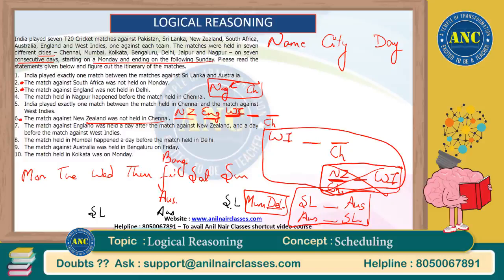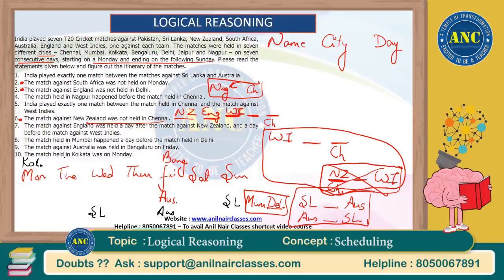The match held in Kolkata was on Monday. Okay. So we have got three consecutive and then space and a Chennai. Okay. And New Zealand match cannot happen on Monday because in this particular scenario, the Chennai match would happen on Friday, which is not possible. So the Chennai match can happen here or on Sunday. Okay. So I'll take the two options